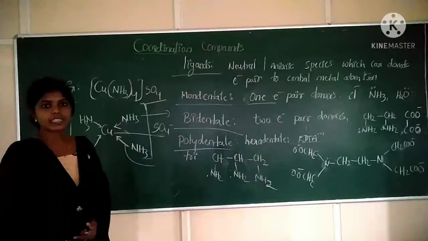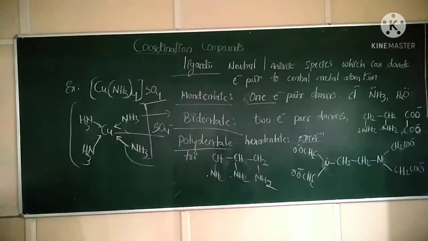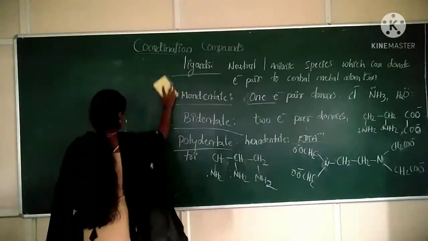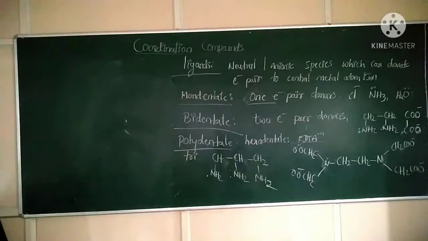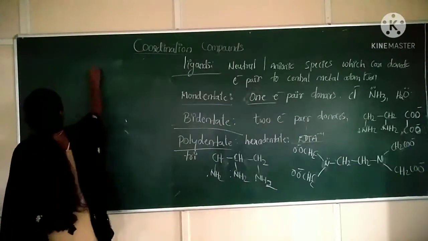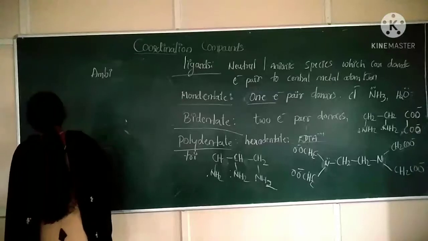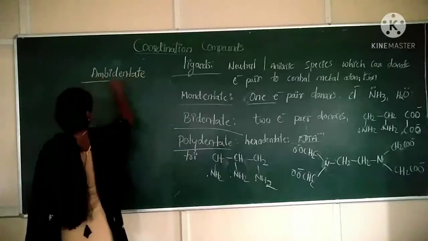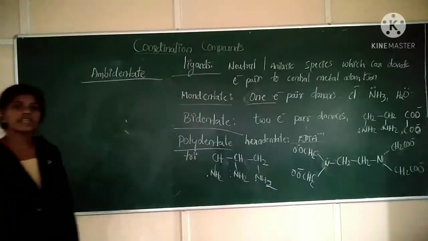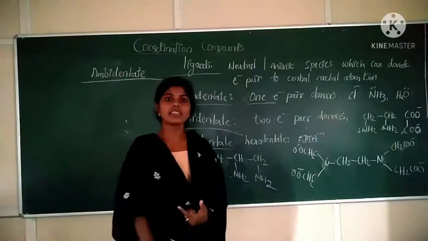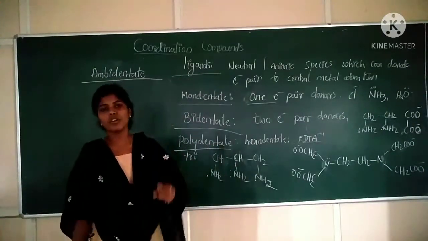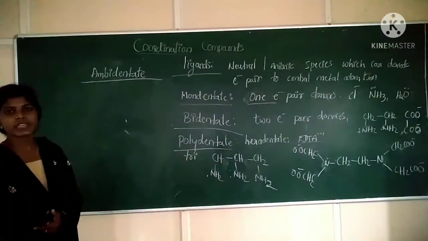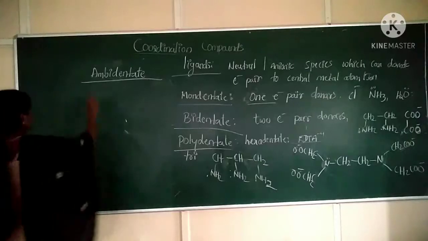Next, one more type of ligand is there, that is ambidentate ligand. What are ambidentate ligands? Ambidentate ligands are the ligands which can ligate through two atoms, but only one atom will be donating its electron. What are ambidentate ligands? Important.